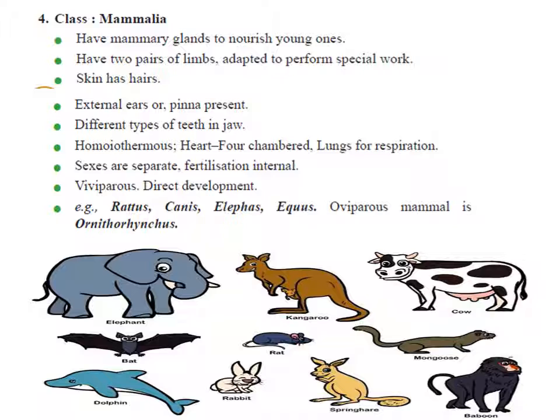The heart is four chambered, showing double circulation. The animals are warm blooded. Respiration is by lungs. Fertilization is internal. Animals are viviparous, giving birth to young ones. But they have exceptions like echidna and platypus, which are egg-laying mammals.